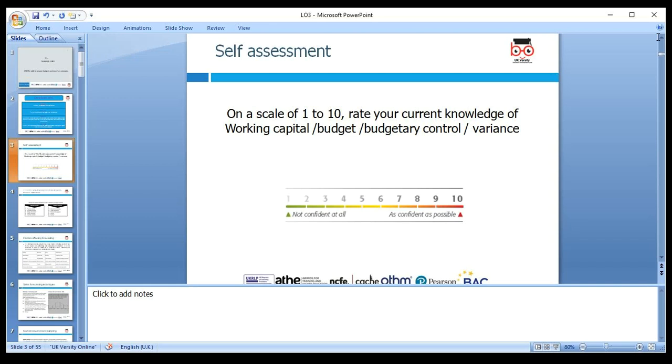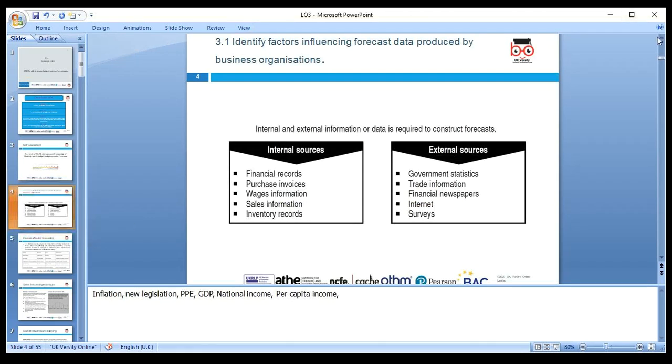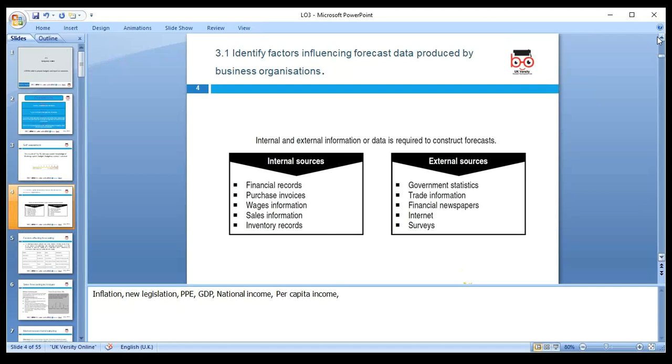Self-assessment: always on a scale of 1 to 10, how much you know about working capital, budget, budgetary control, and variance. Variance is the difference between the budgeted and actual figure. That's called variance. So how much knowledge do we have?